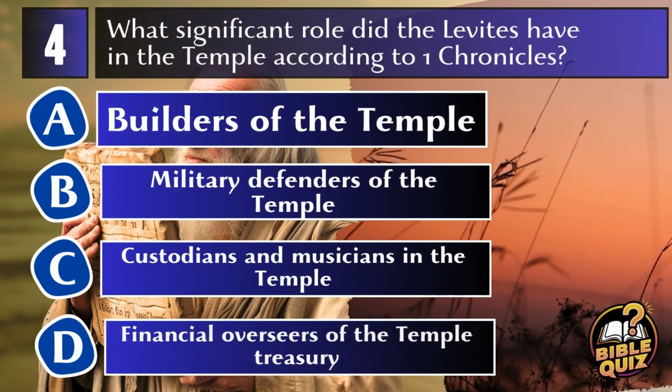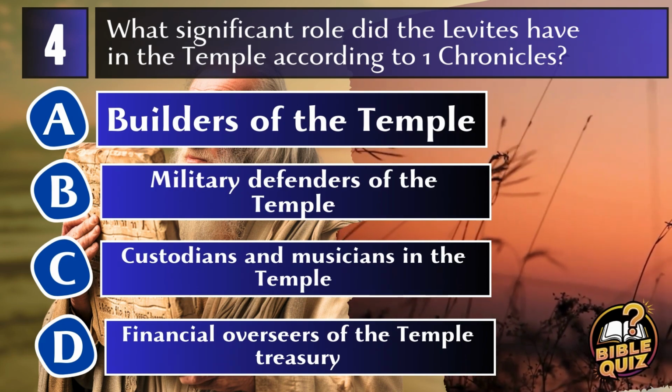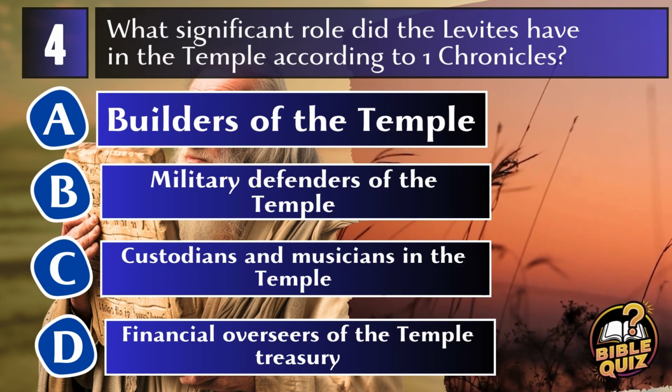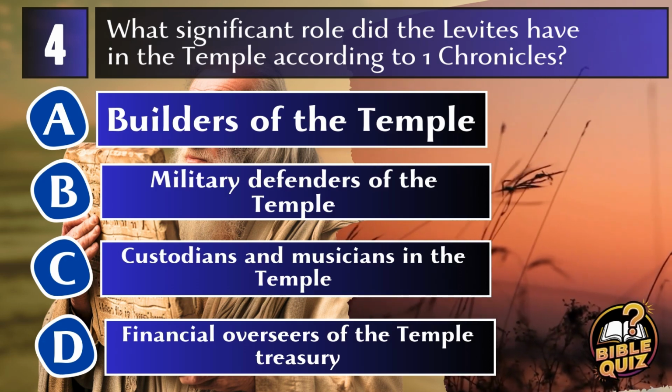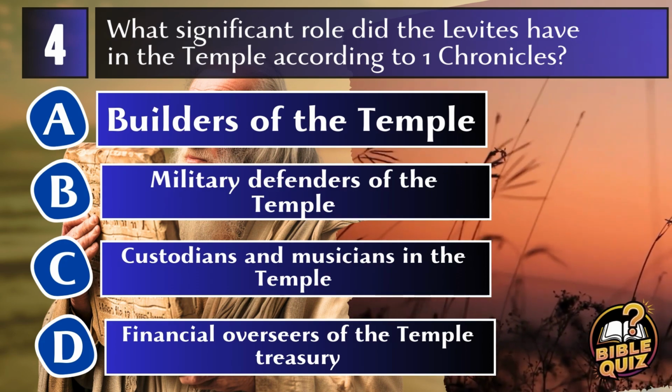Question 4. What significant role did the Levites have in the temple according to 1 Chronicles? A. Builders of the temple. B. Military defenders of the temple. C. Custodians and musicians in the temple. D. Financial overseers of the temple treasury.